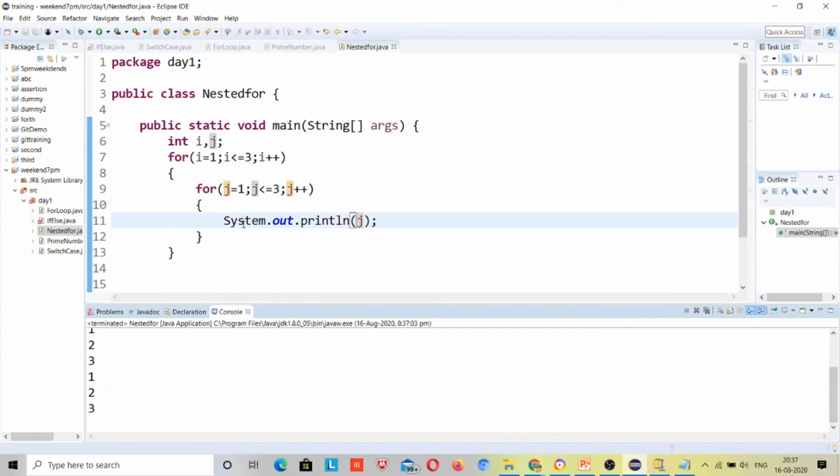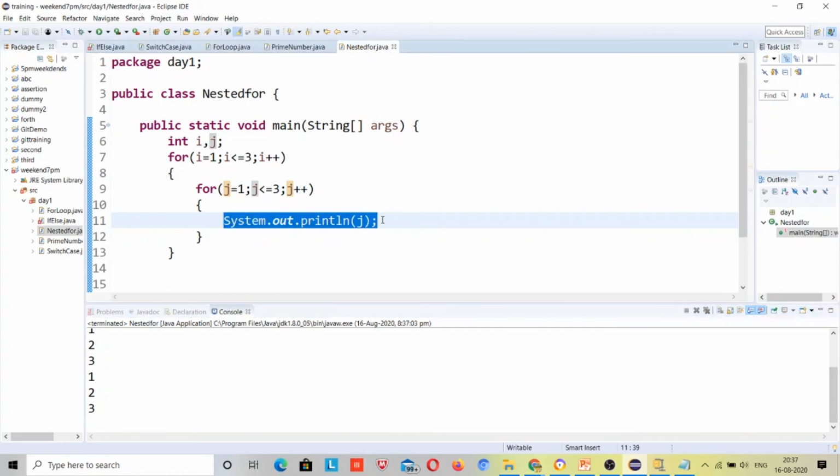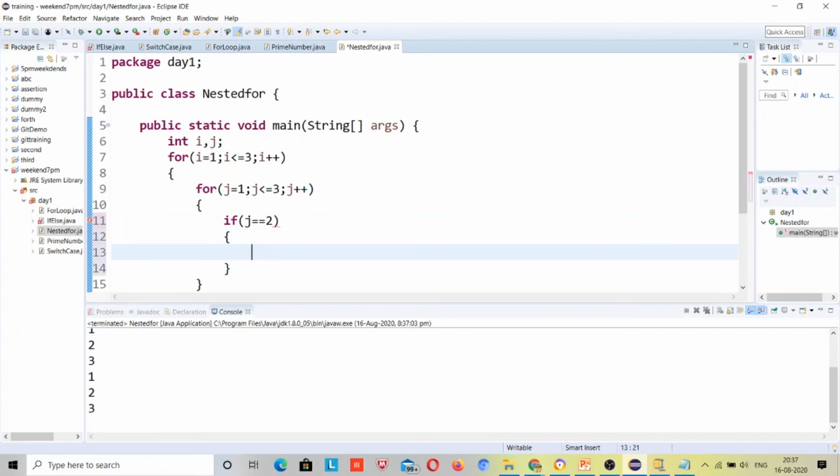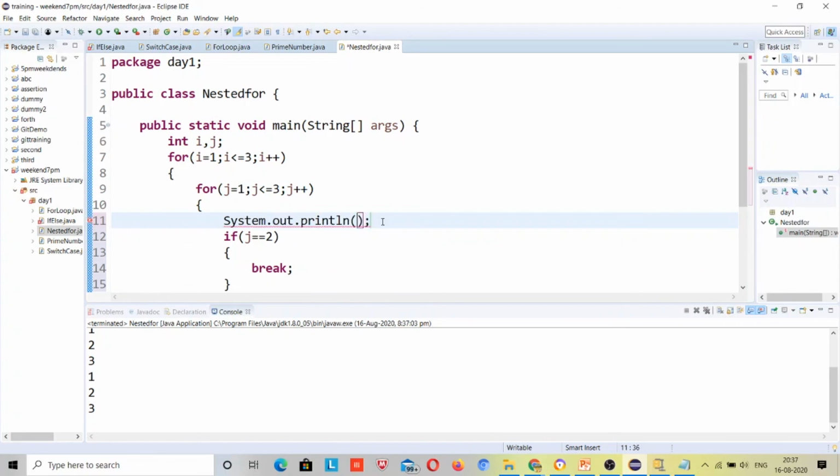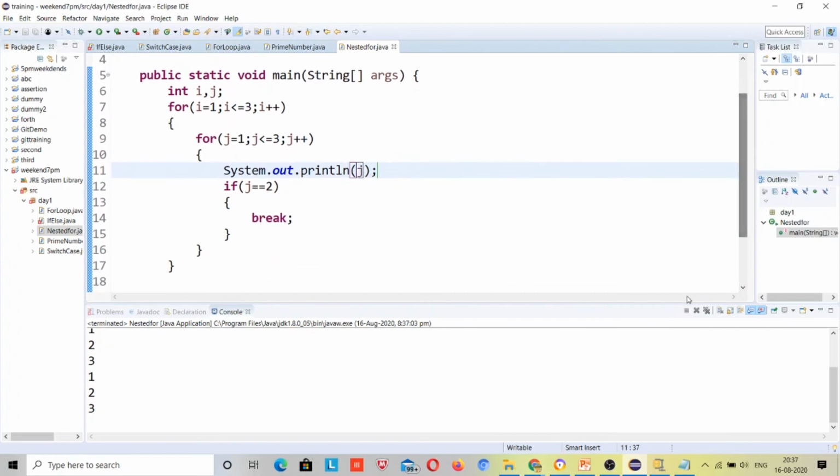Now I will ask Bhavya what will be the output. Just debug it and let me know. I don't know what the answer is, because I know that I will debug it and find the appropriate answer for that.